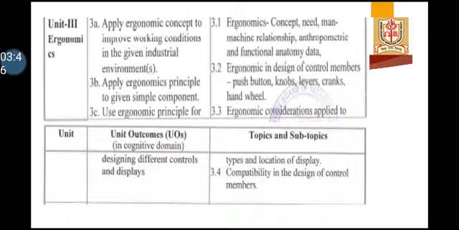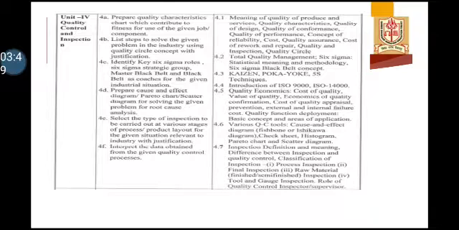Ergonomics considerations. Then unit number 4 consists of types and location of display, compatibility in the design of control members, meaning of quality of product and services, quality characteristics, quality of design, quality of conformance, quality of performance, concept of reliability, cost of quality assurance, cost of rework and repair, quality and inspection, quality circles, TQM, total quality management, Six Sigma, Kaizen, Pokayoke, 5S techniques, introduction to ISO system, quality economics, cost of quality, value of quality and so on, various QC tools, that is quality control tools, inspection, types of inspection.